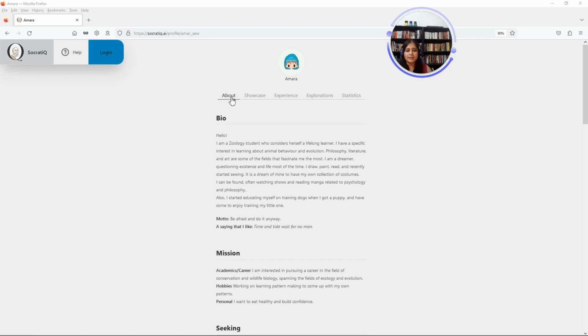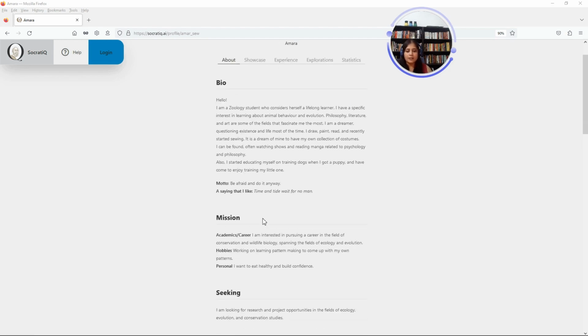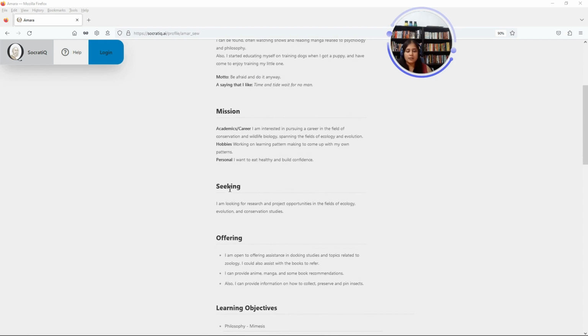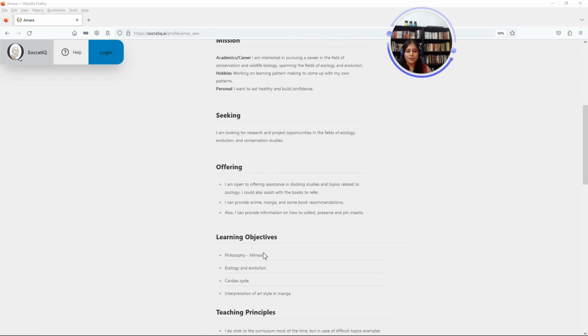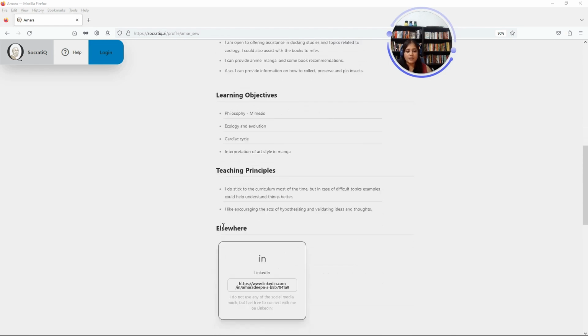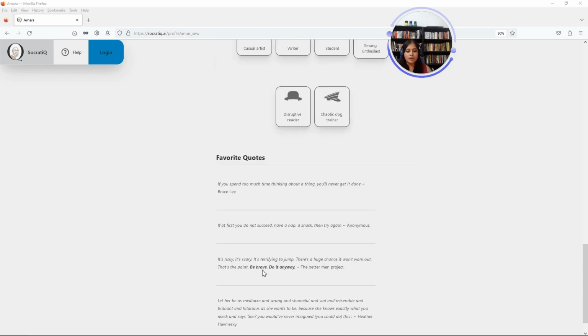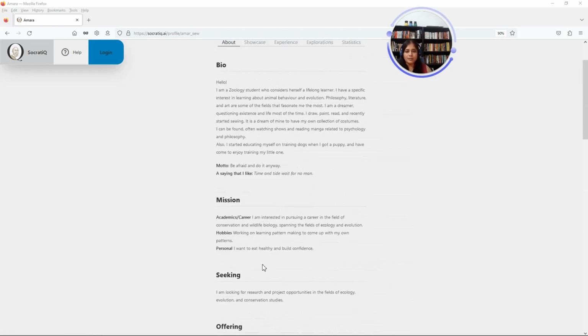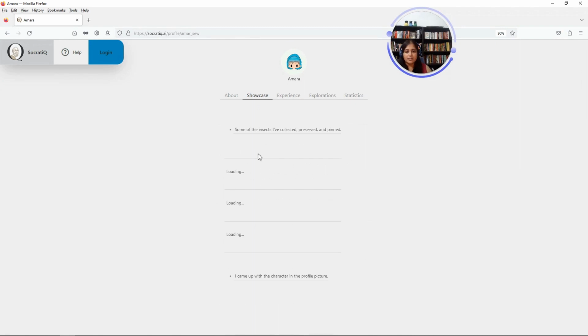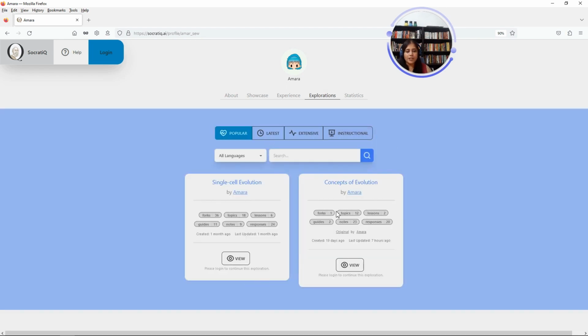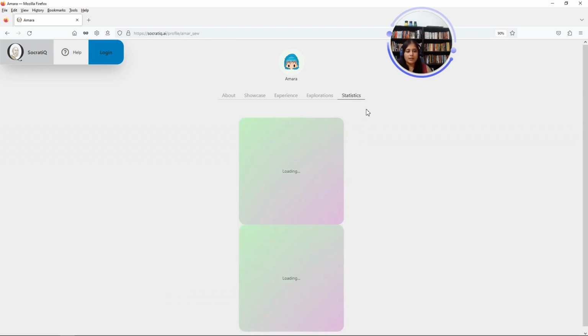You can see here that there is an about section where there is the bio of this SocratiQ learner, a mission, what they are seeking, what they are offering, their learning objectives, teaching principles, where else they can be found, what hats they don, and their favorite quotes. And here's a showcase of projects that they've done, what is their experience, explorations they've done in SocratiQ, and the statistics section.